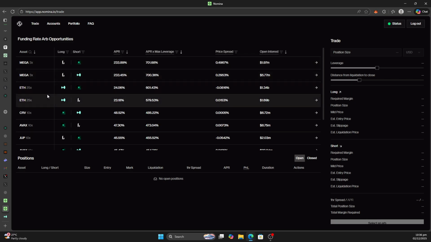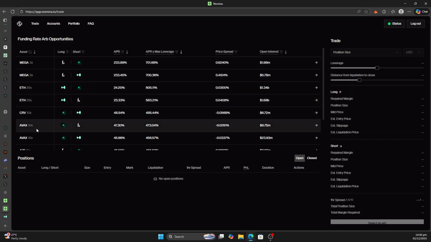Now, with these perp dexes, you generally earn more points with low liquidity tokens, the less popular ones. I don't know which one exactly, but I would assume Mega falls in that category. Besides the big players, although you can go for the big players as well, whichever the case. But for this one, let's just use AVAX. With AVAX, you can implement this delta neutral strategy via Lighter and Extended.